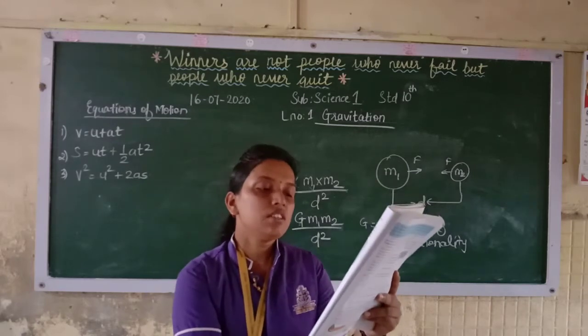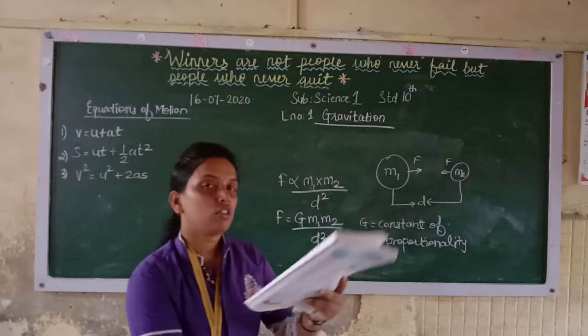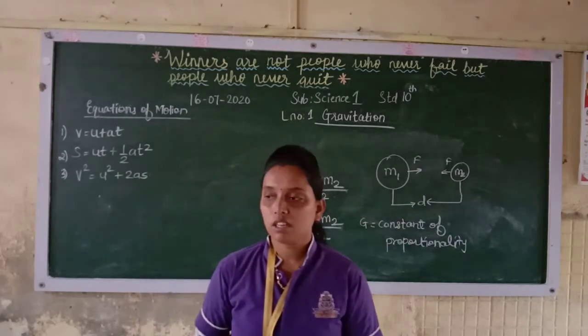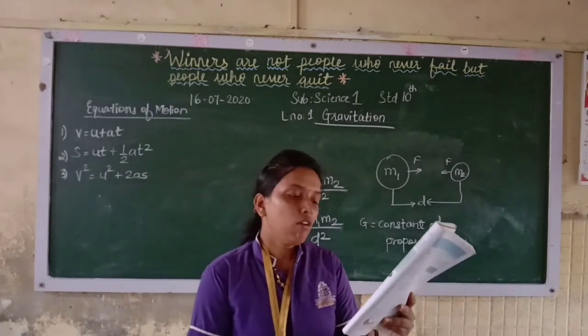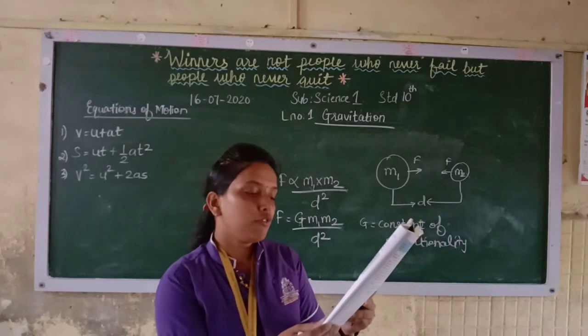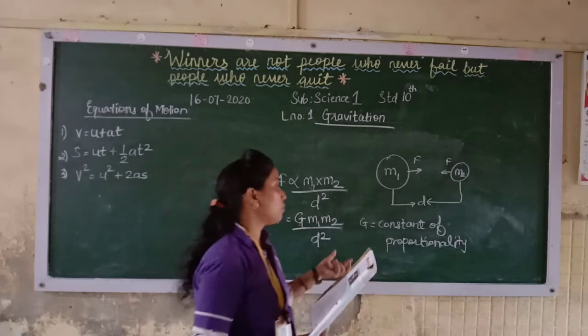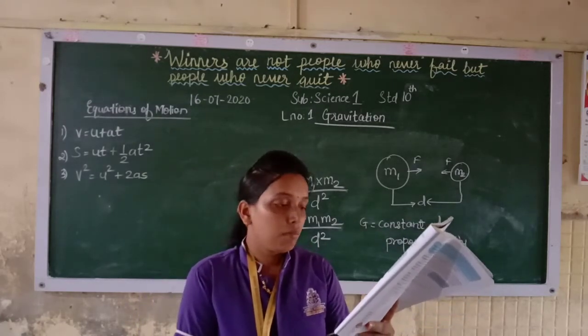Here G is the constant of proportionality, and it is called the universal gravitational constant. The above law means that if the mass of one object is doubled, the force between the two objects will be doubled. So if mass is doubled, force will also be doubled, as it is directly proportional.